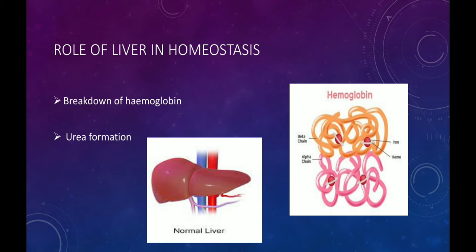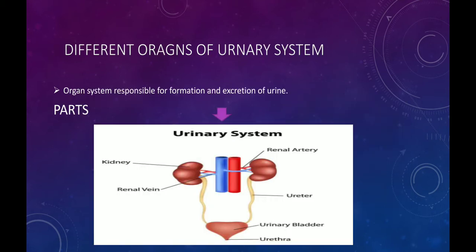Second, role of liver in homeostasis is urea formation. During protein metabolism, ammonia is formed. Ammonia is very toxic for our body. So liver converts ammonia into a less toxic substance, which is urea, and then this urea is sent to kidney for removal.